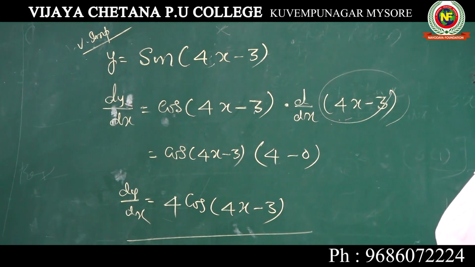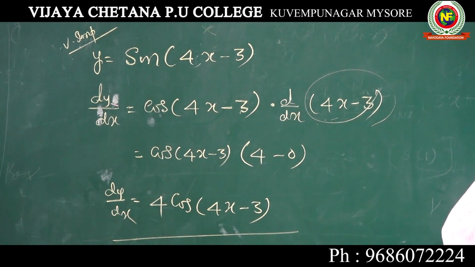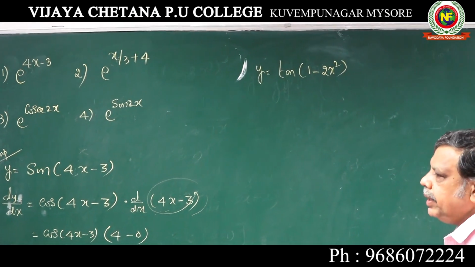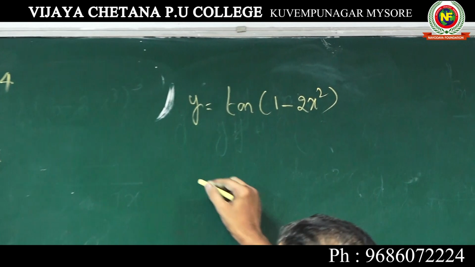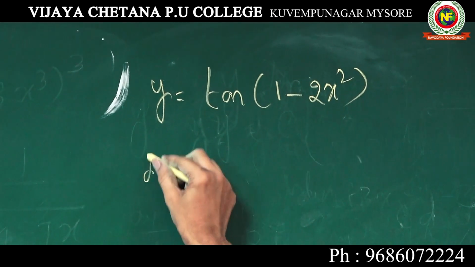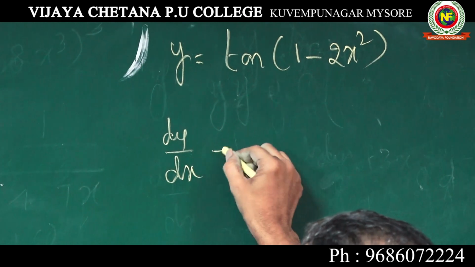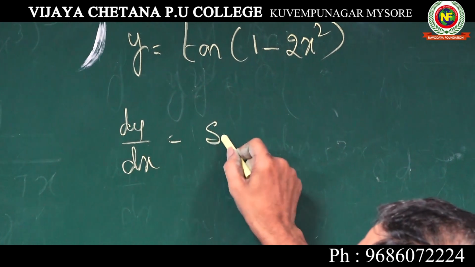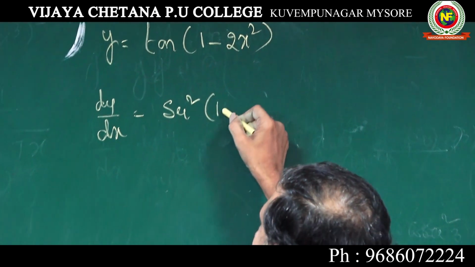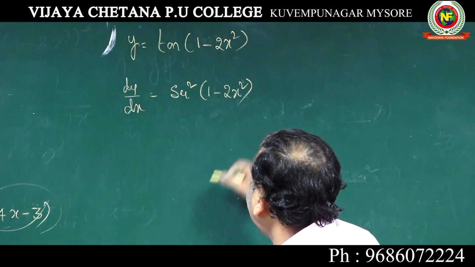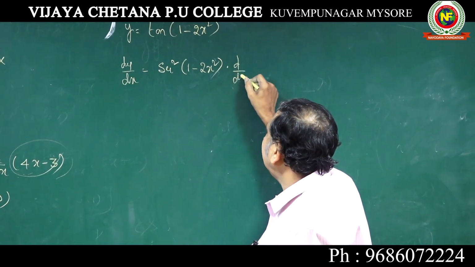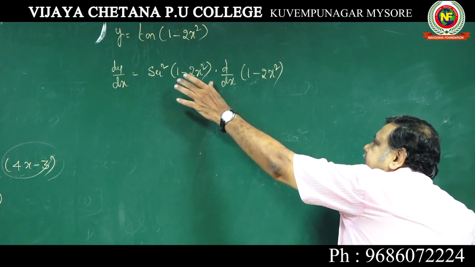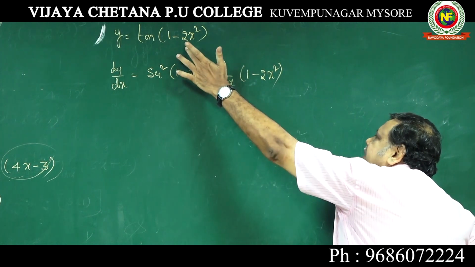Tan of 1 minus 2x squared. Now when you differentiate, this is x. So when you differentiate dy by dx, what is the differentiation of tan x? It is nothing but secant square x, so secant square of 1 minus 2x square into, you should not forget, d by dx of 1 minus 2x square. Many students write this step but forget the into d by dx of whatever is there in the bracket.